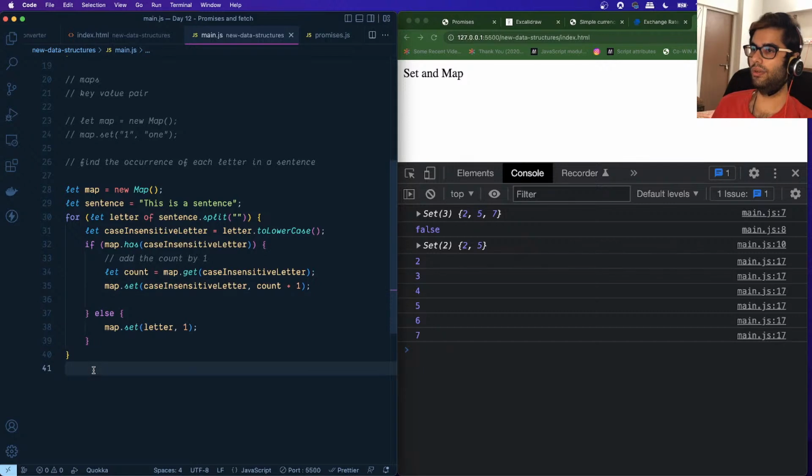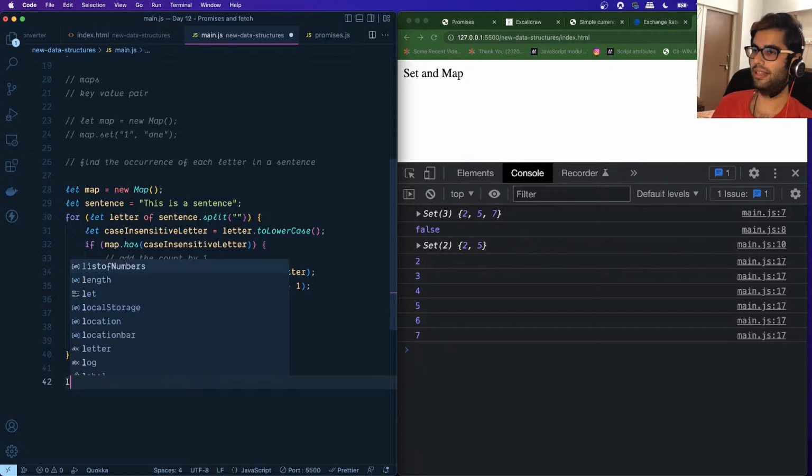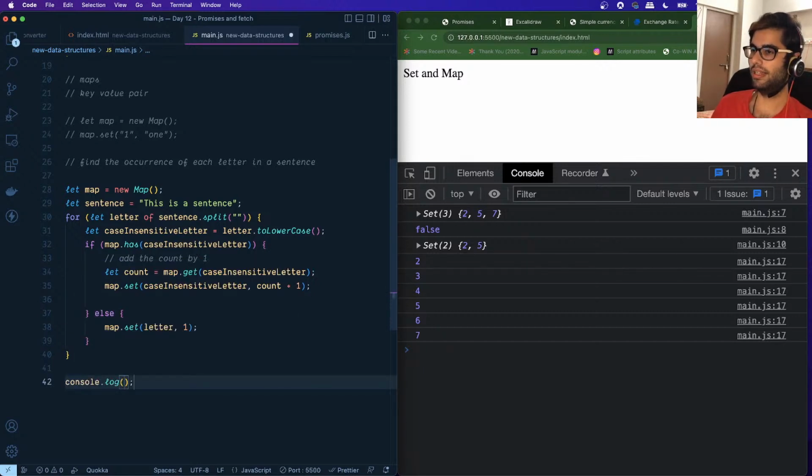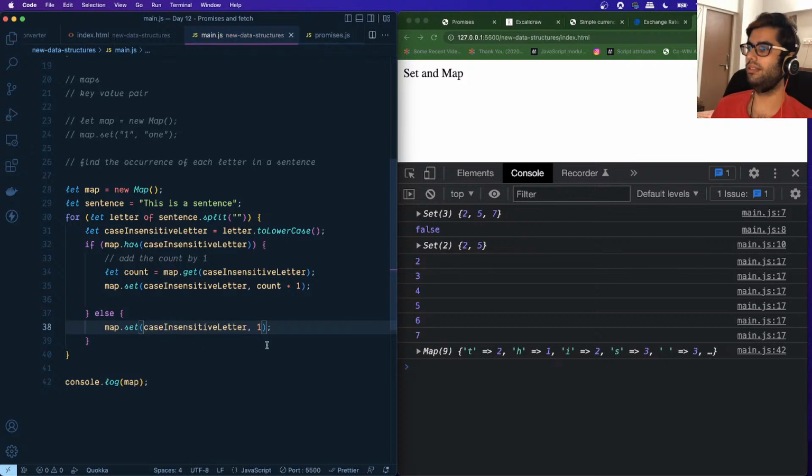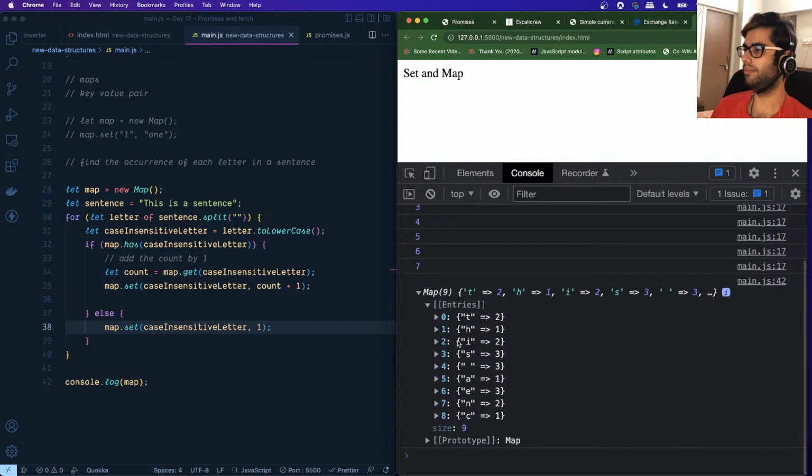And now once we have done all of this, let's log the result in the console. One sec, we need to say case insensitive letter over here as well. So you can see that a dictionary sort of has been created. So the letter T appears twice, right?